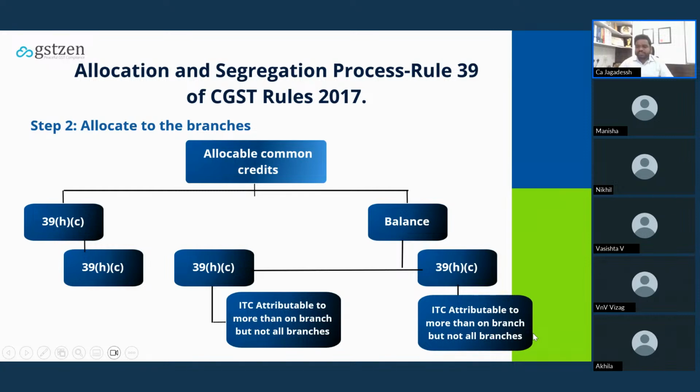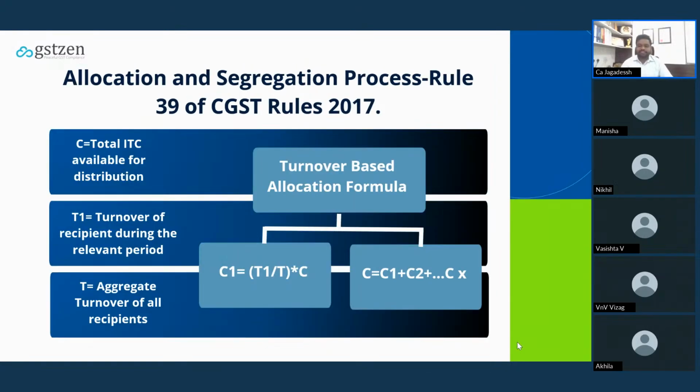If you see here, ITC attributable to more than one branch but not all branches, so the vice versa case. This is the formula. C means total ITC available for distribution. So let's say you have ITC of 1 lakh, and T1, T2, T3 are the turnover of the recipient during the relevant period. That is, the turnover of the branch offices T1, T2, T3, and T is the aggregate turnover of all the recipients.